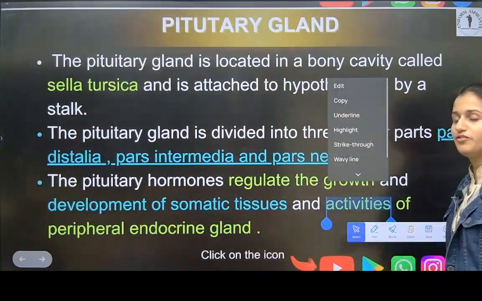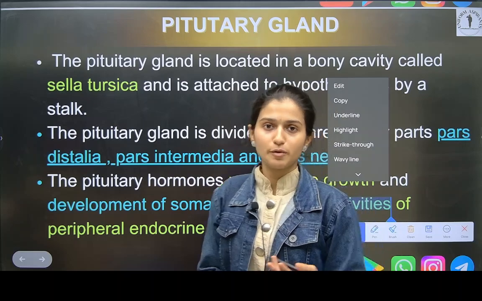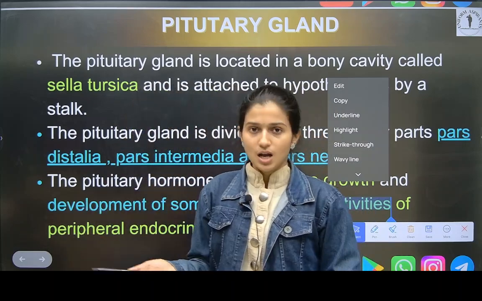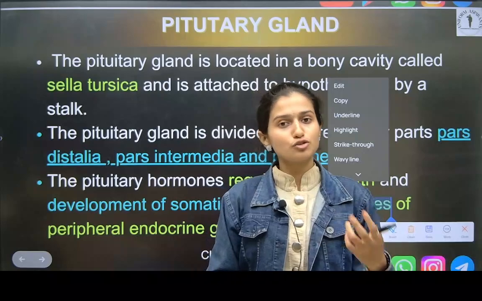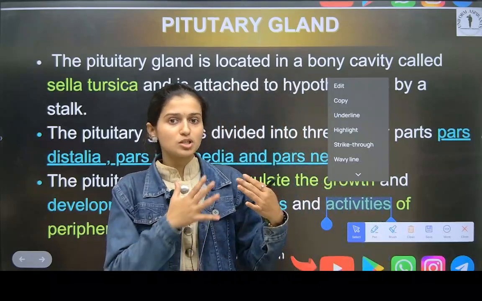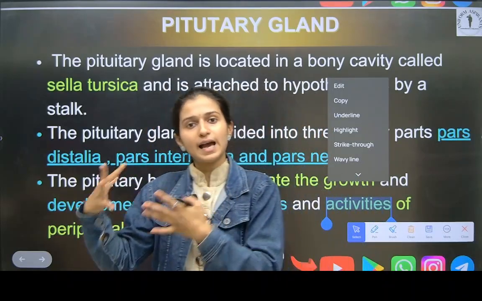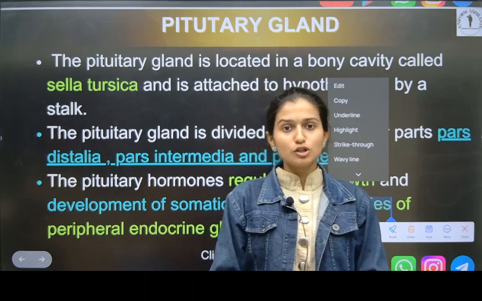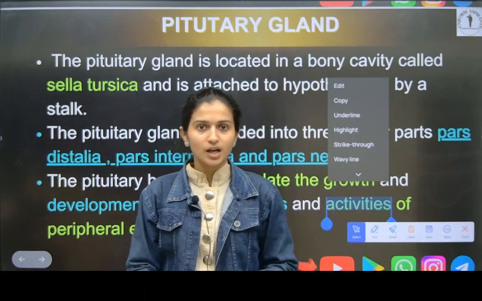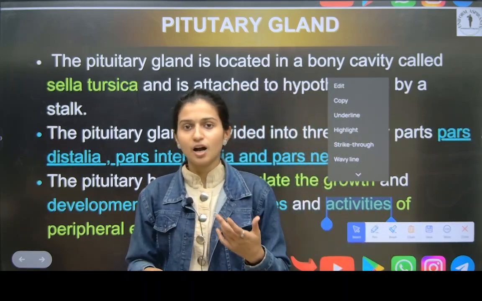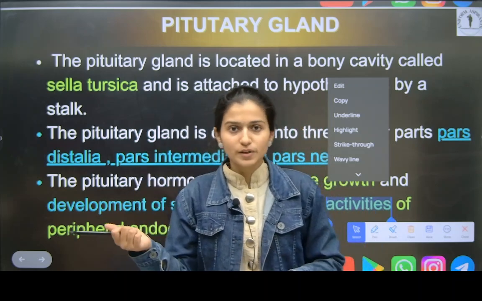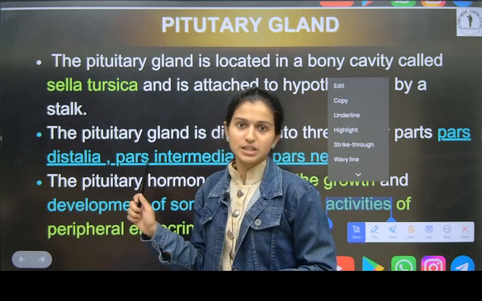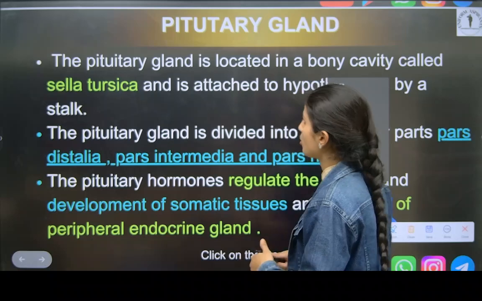Now see here, we will first recap what we learned. We learned about the hypothalamus. What does the hypothalamus do? It regulates the pituitary gland, and it has two types. What are the two types? It stimulates the pituitary gland and it inhibits the pituitary gland. And what example did we see? We saw the example of height: our height is inhibited, means it does not grow, it stops growing after a certain age. That is because of the hypothalamus only, means because of inhibiting pituitary hormone.